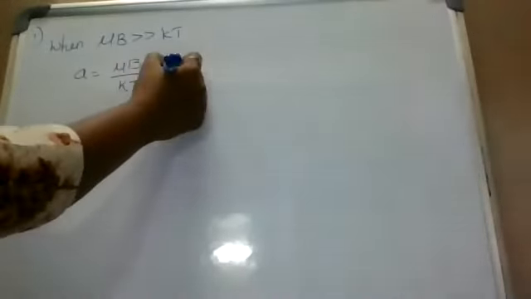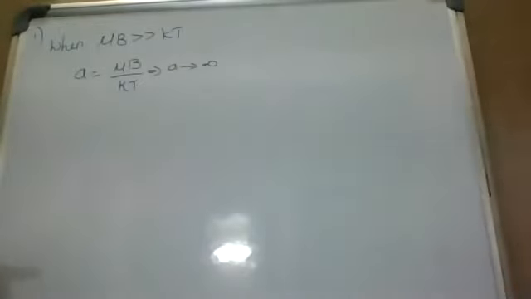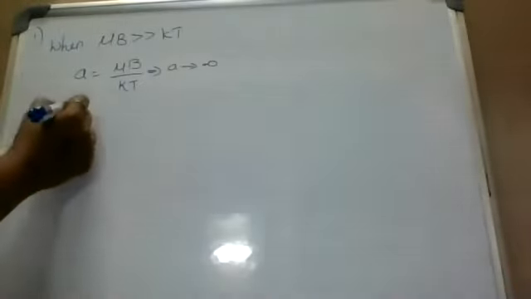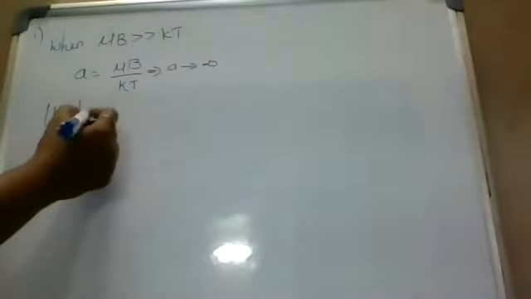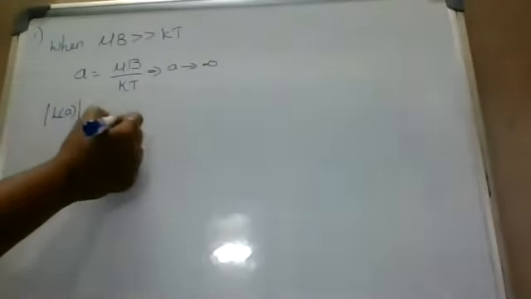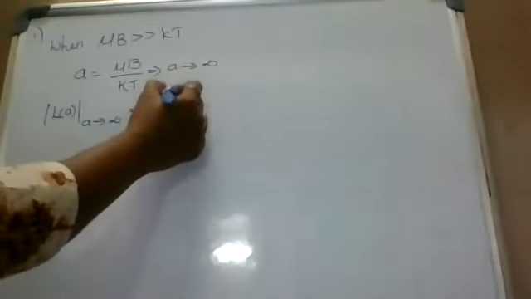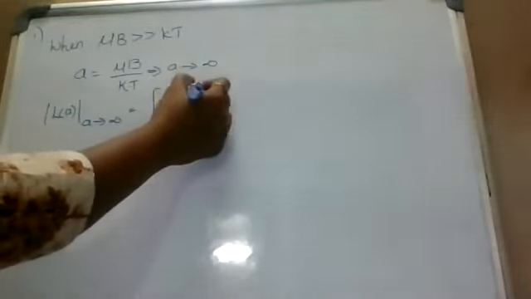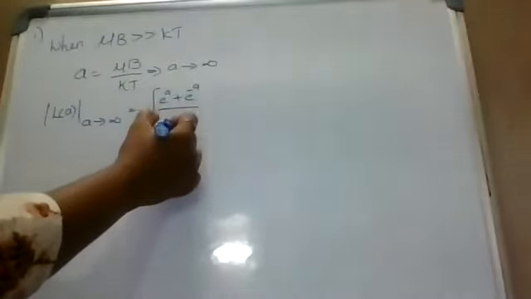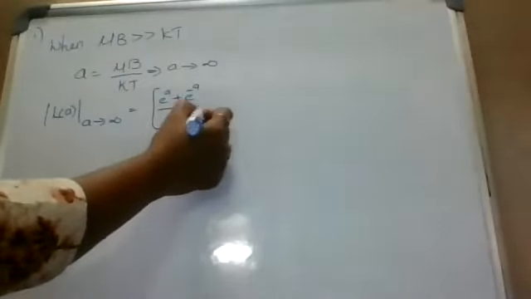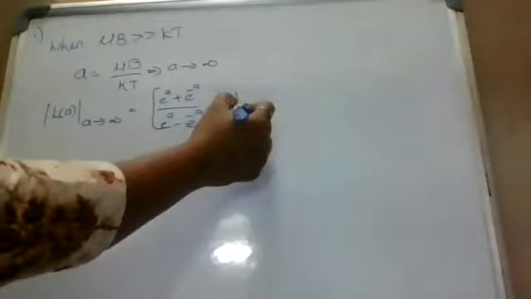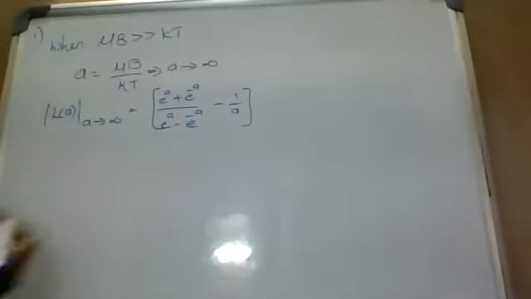That implies a tends to infinity. L of a, as a tends to infinity, equal to e power a plus e power minus a by e power a minus e power minus a, minus 1 by a.